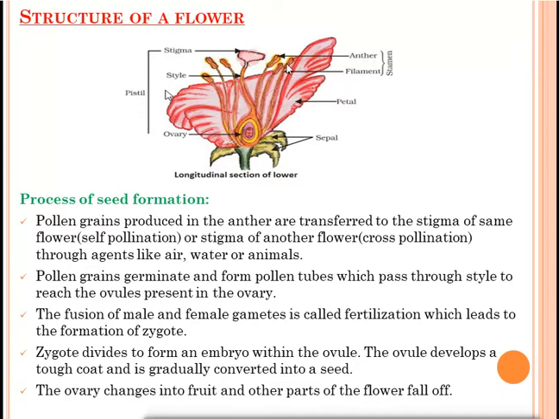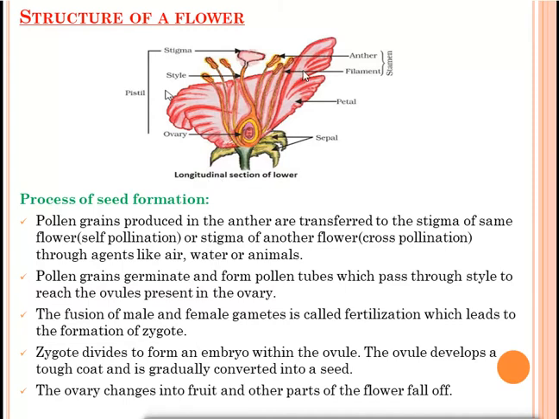This side what we have, anther, filament. This anther and filament are the male reproductive part and they are called the stamen. So you have to remember, anther and filament, they will form the stamen. Stigma, style and ovary, they will form the pistil. Female reproductive part, male reproductive part. Now we will discuss the process of seed formation.